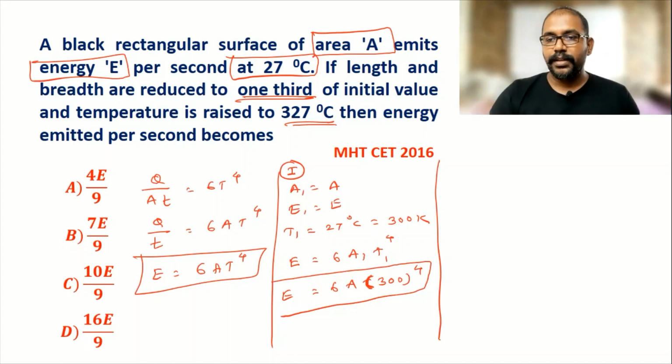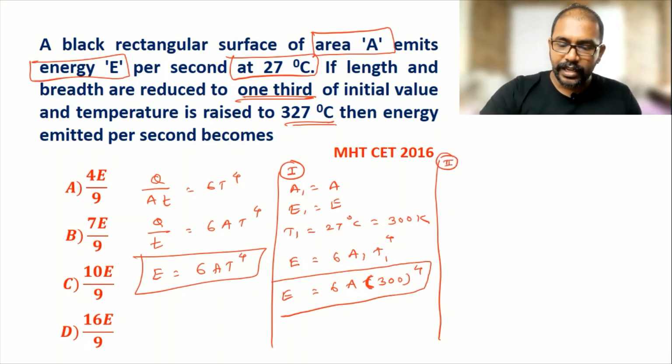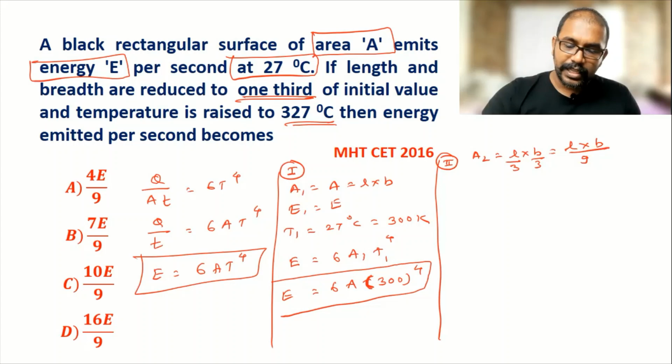Similar manner, in the case 2 we can write area 2 is, now here this is rectangular, so area is length into breadth, but here both are reduced to 1/3. So here length by 3 and breadth by 3. So here we are getting, so L into B divided by 3 into 3, 9. So L into B is the area 1.